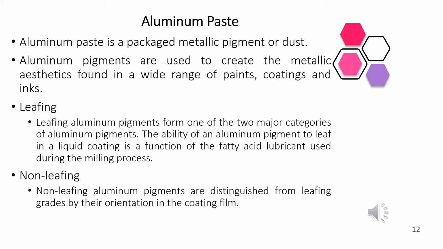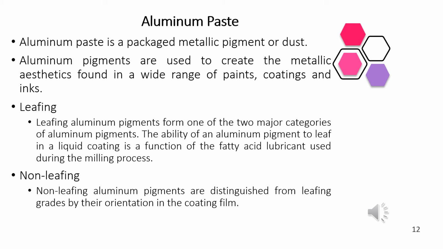What are leafing aluminium pigments? Leafing aluminium pigments form one of the two major categories of aluminium pigments. The ability of an aluminium pigment to leaf in a liquid coating is a function of the fatty acid lubricant used during the milling process.